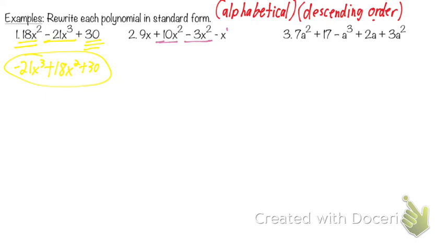Okay, what am I going to put under 9x? 2 underlines. What am I going to put under negative x? 2 as well, because there's another tie. So here's what I'm going to do. Can I combine like terms here? Yeah. And now what's underlined is like terms. 10x squared minus 3x squared is what?